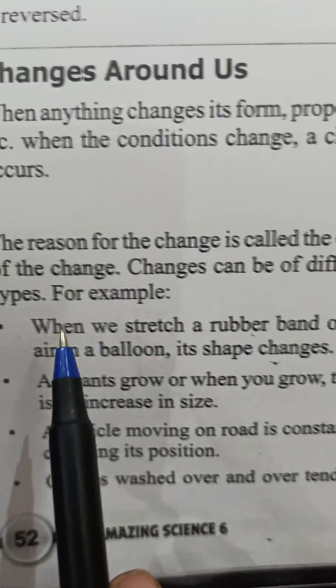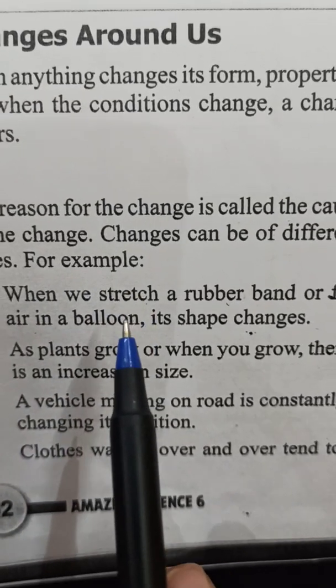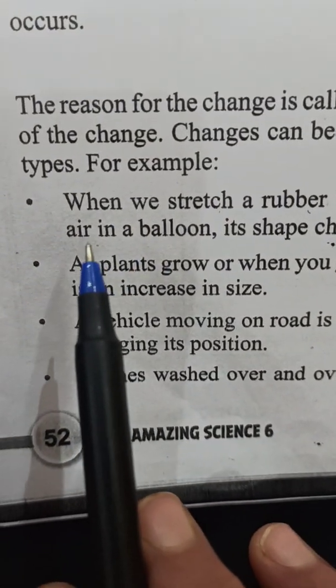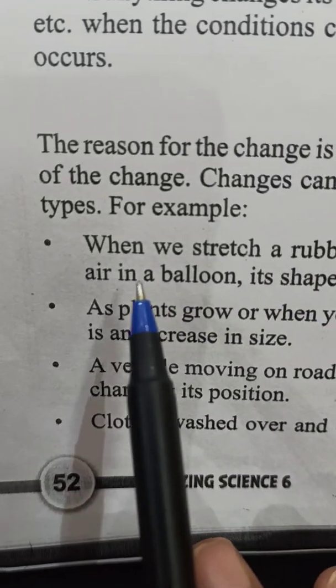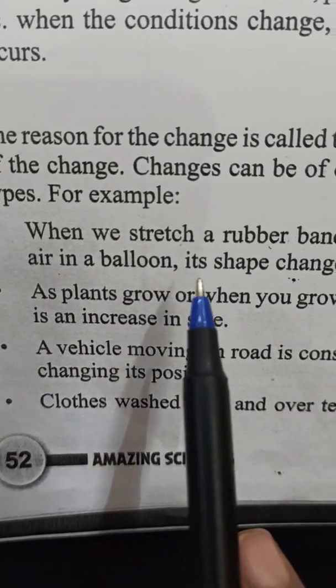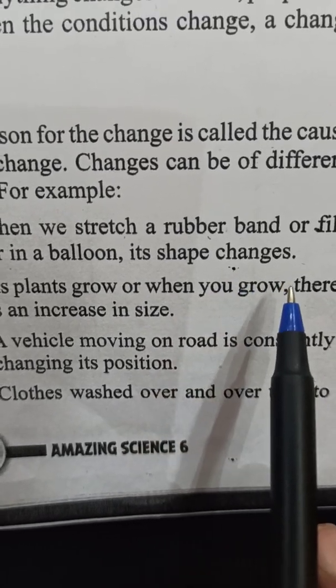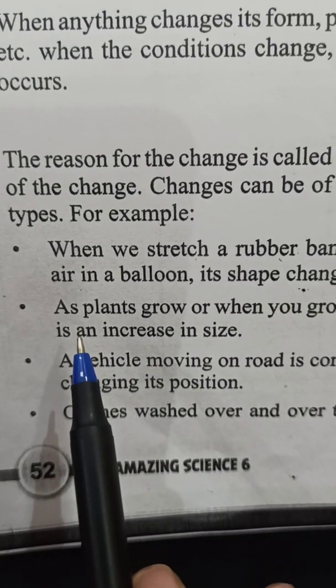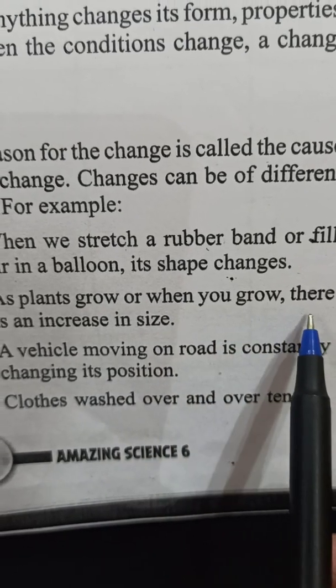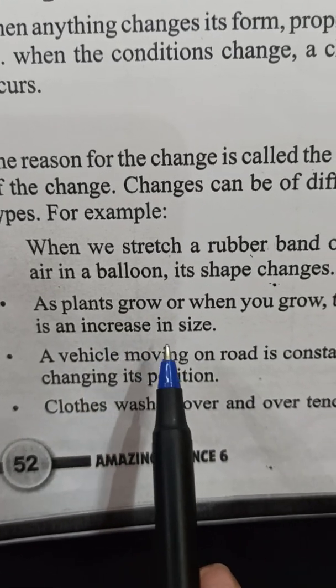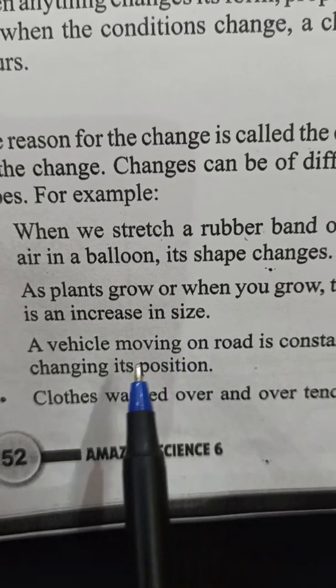Changes can be of different types. For example, when we stretch a rubber band or fill air in a balloon, its shape changes. As plants grow or when you grow, there is an increase in size.